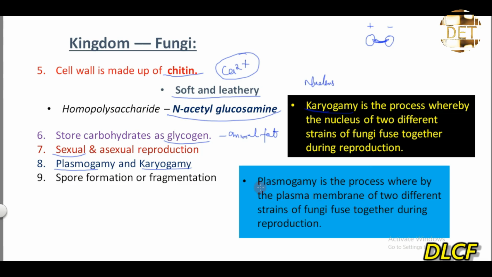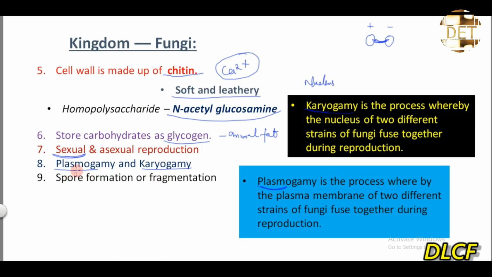Then plasmogamy. Plasma refers to the cell membrane, right? Or the plasma membrane. So plasmogamy is the process whereby the plasma membranes of two different strains of fungi fuse together during reproduction. So the fusion of the plasma membrane is what? Plasmogamy, while the fusion of the nucleus is referred to as karyogamy. And these two processes are involved in the sexual reproduction in fungi. We're going to look at this later.